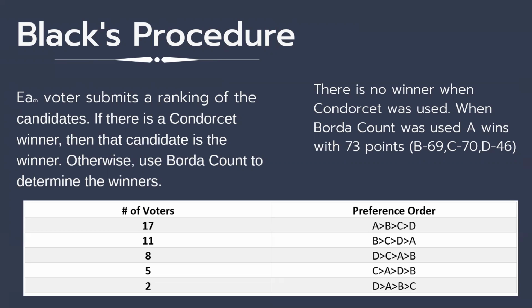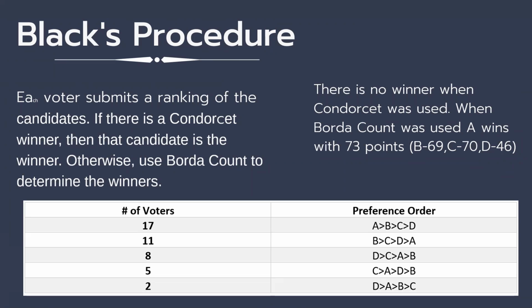8 voters had D as their first choice, C as their second choice, A as their third choice, and B as their fourth choice. 5 voters had C as their first choice, A as their second choice, D as their third choice, and B as their fourth choice. While 2 voters had D as their first choice, A as their second choice, B as their third choice, and C as their fourth choice.